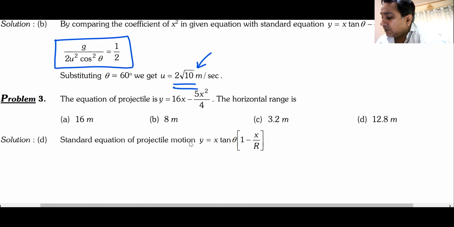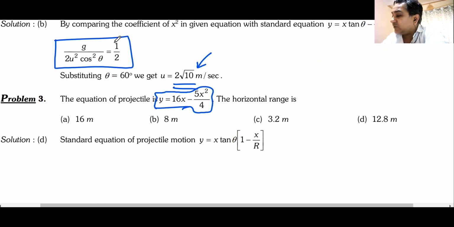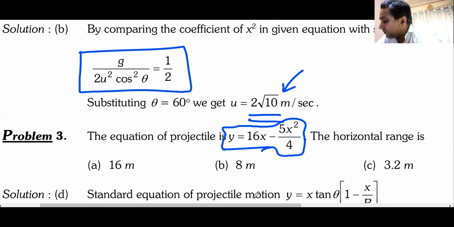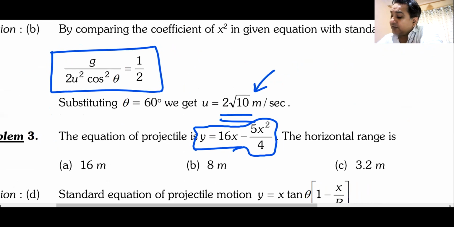Question number 3. The equation of a projectile is given by this. What is the horizontal range? I will just enlarge it. I can enlarge it more. Okay, fine. What is the horizontal range?